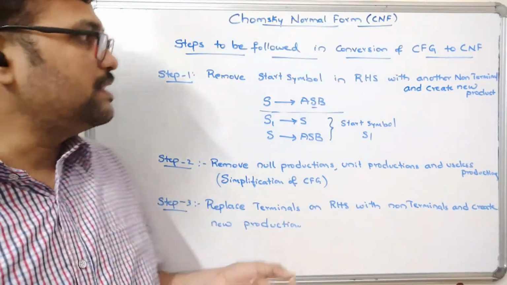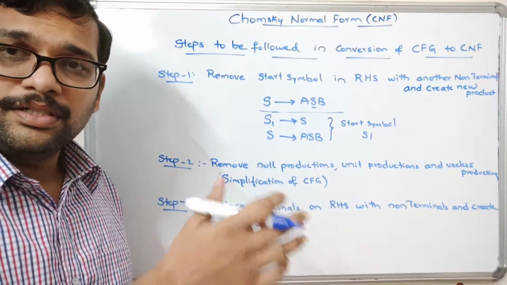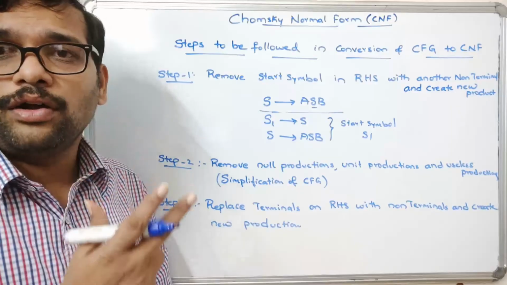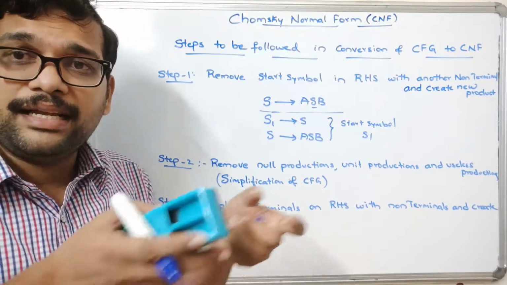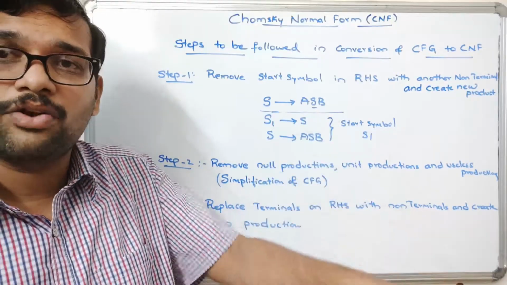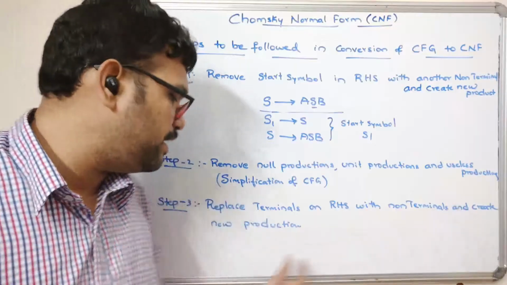We have seen that in the Chomsky normal form, on the right hand side there should be only one terminal or two non-terminals. So if there is a combination of terminal and non-terminal, we need to convert the terminal into a non-terminal. For that, just replace the terminals with non-terminals and create a new production.